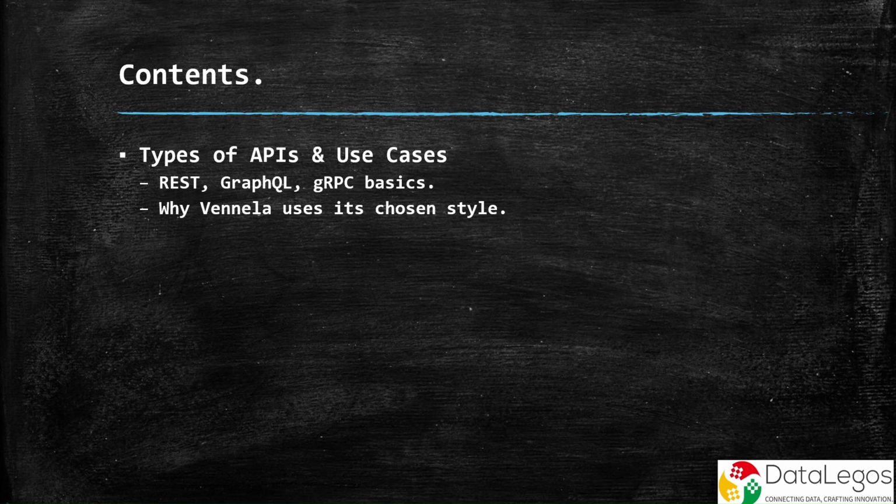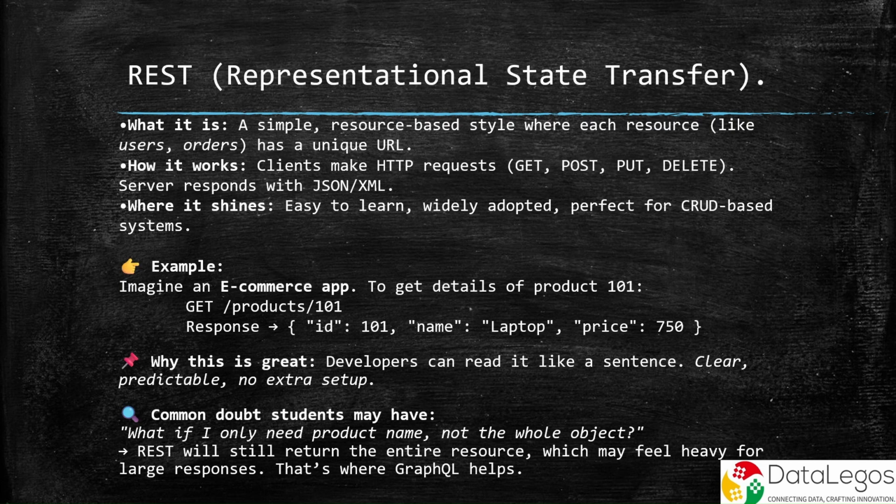Here's our journey today. We'll explore three main styles of APIs: REST, GraphQL, and gRPC. Along the way, I'll show you their use cases, their strengths, their trade-offs, and even answer the doubts that usually pop up when students first encounter them. First stop, REST, representational state transfer.